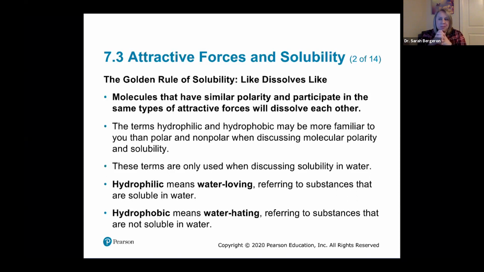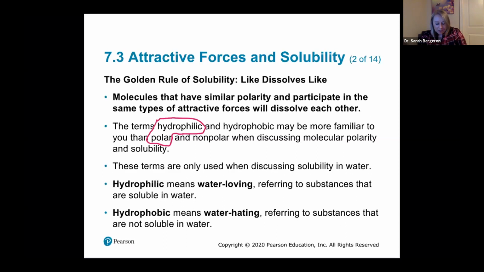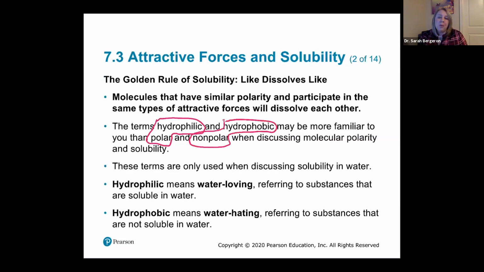And so you might be more familiar with the terms hydrophobic and hydrophilic in terms of polar and non-polar. They mean the same thing. So if something is hydrophilic, it loves water. And so another way to say that is polar. Something that is hydrophobic is non-polar. So hydrophobic is water-fearing, whereas hydrophilic is water-loving. So if it loves water, it'll be dissolved in water, and so that's polar. If it's hydrophobic, it means fear of water, and so that's non-polar.